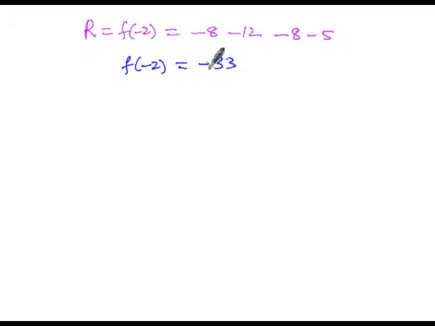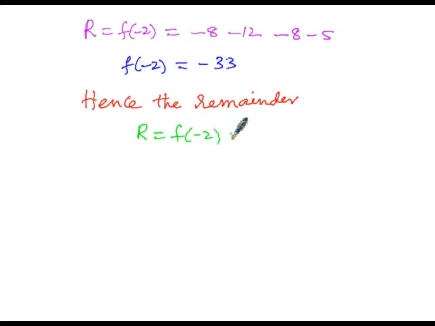Therefore, hence the remainder r is given by f of minus 2, which is equal to minus 33.